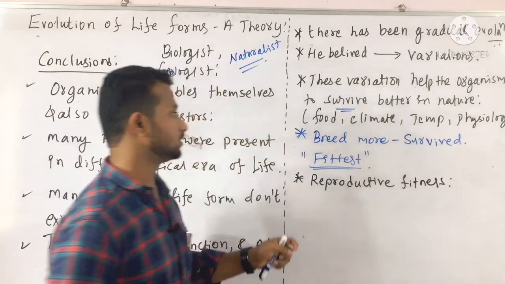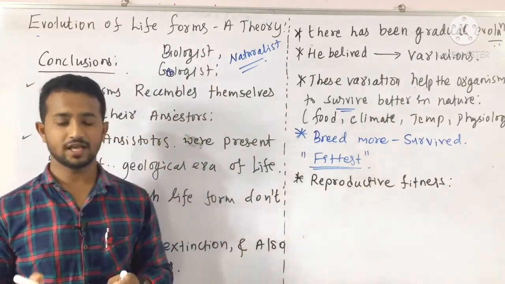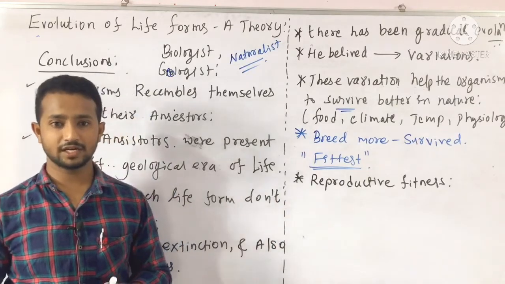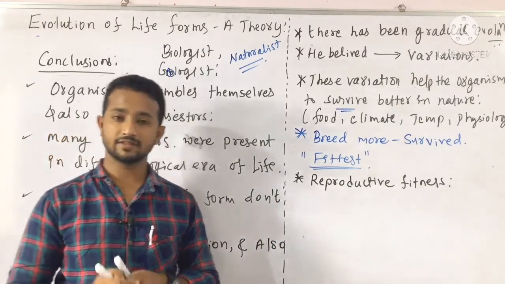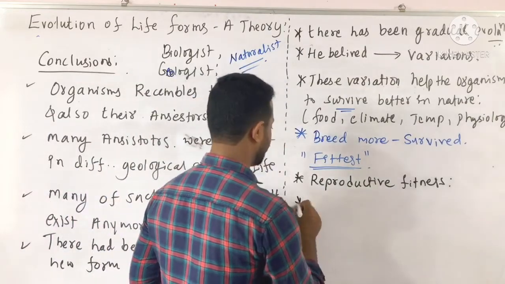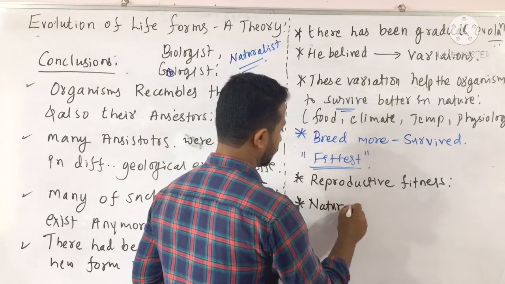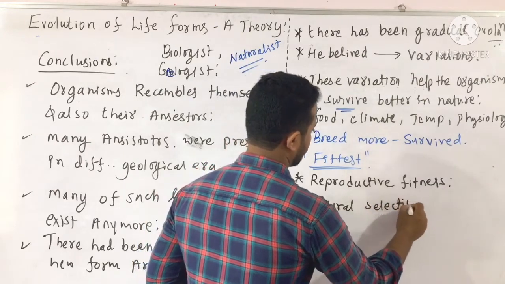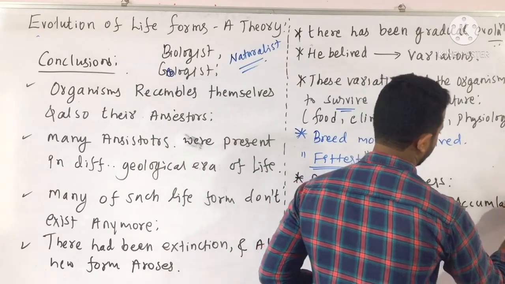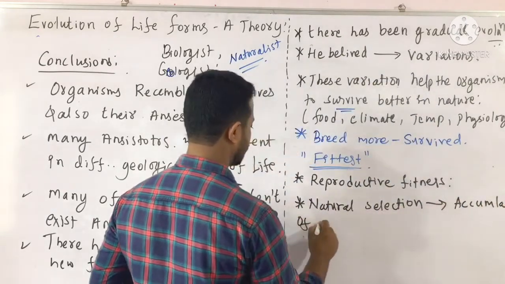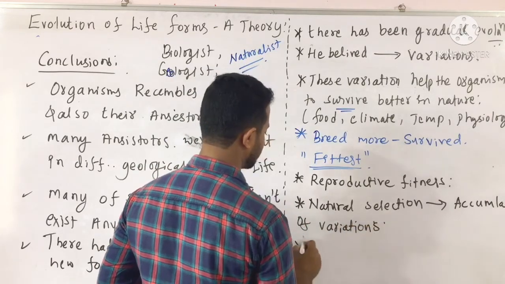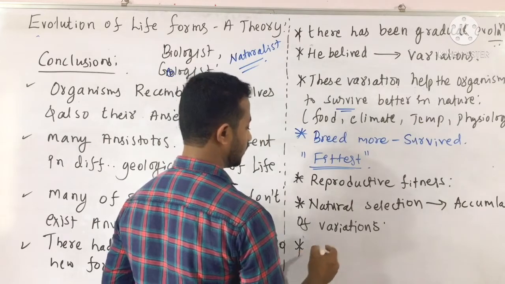Such survived individuals have their reproductive fitness, and those individuals' reproductive fitness is carried into the next generation. Natural selection takes place. As a result of natural selection, accumulation of the variation begins. Natural selection leads to the accumulation of variation, and such variations start the formation of the next generation.